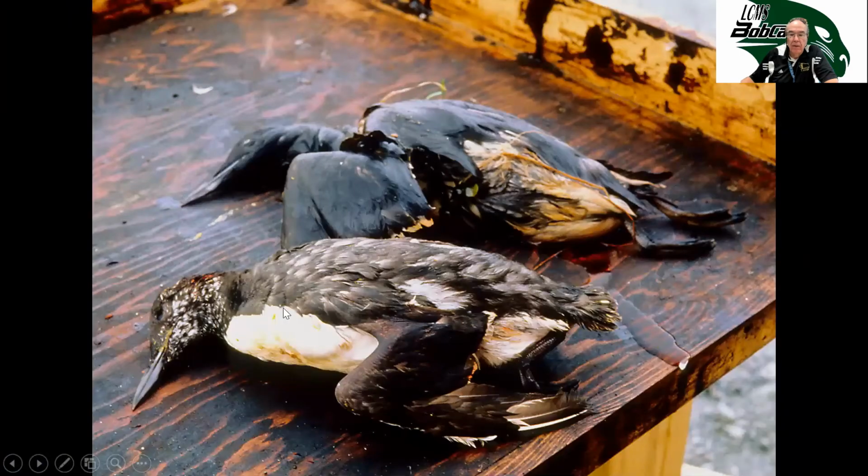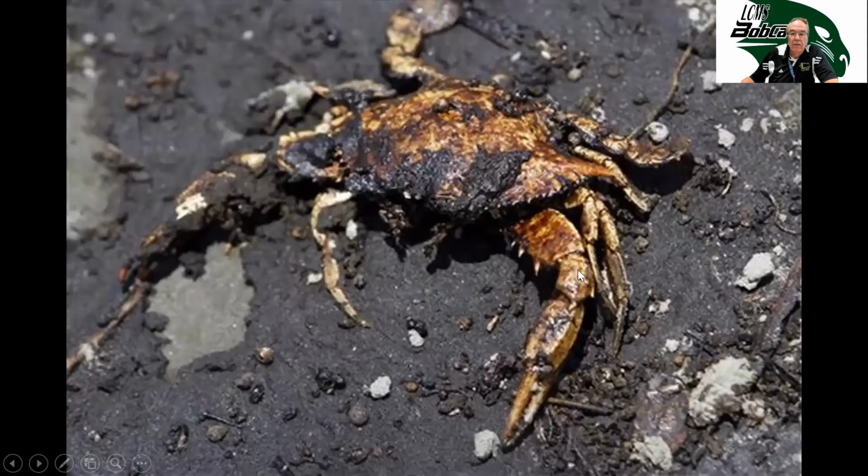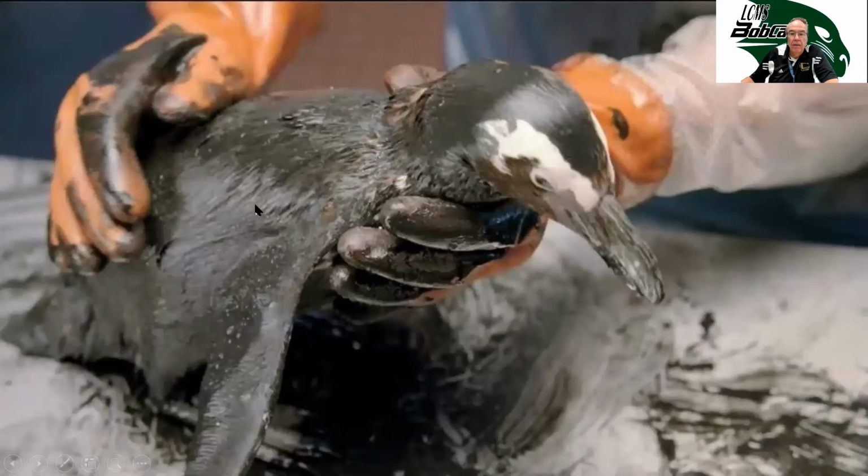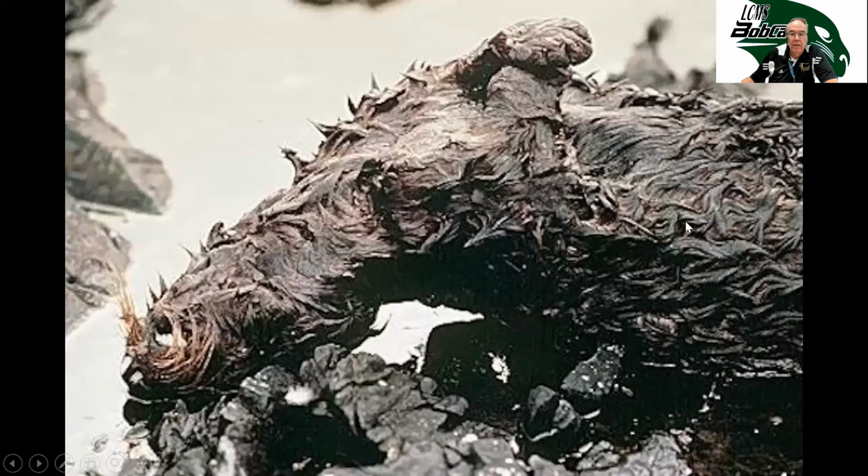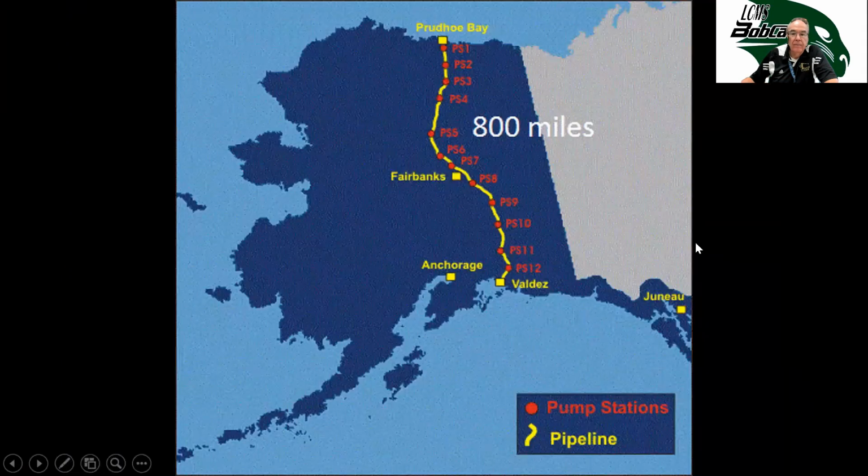And then these are some of the birds that got into the oil. Of course, when it spills or when there's an accident like this, it causes a lot of devastation to sea life. This crab, this bird, it's covered in oil. This is an otter. He was covered in oil.